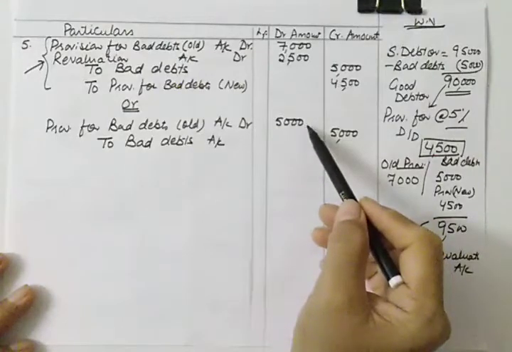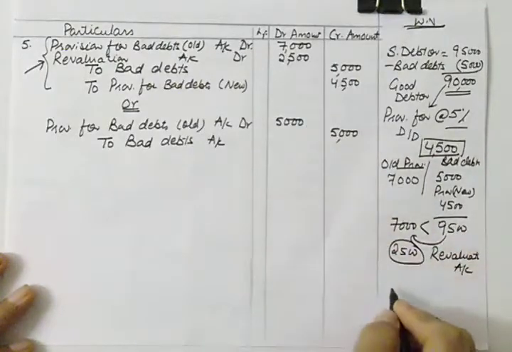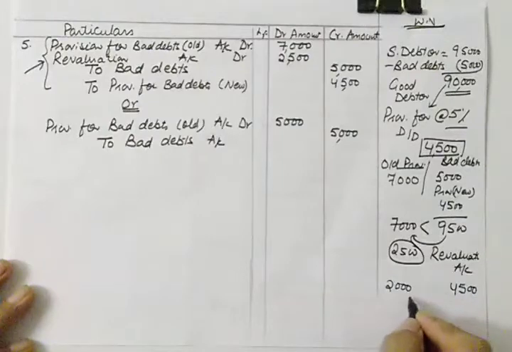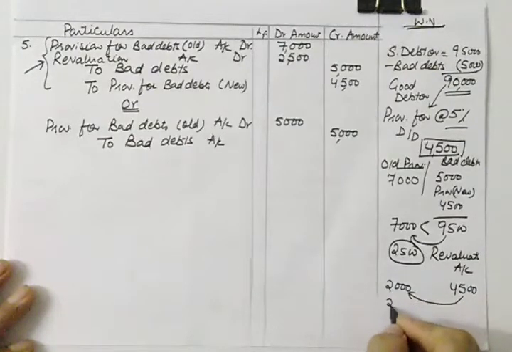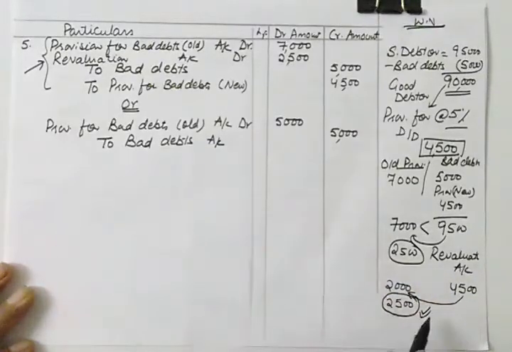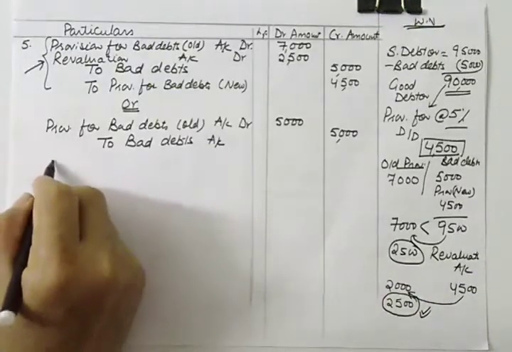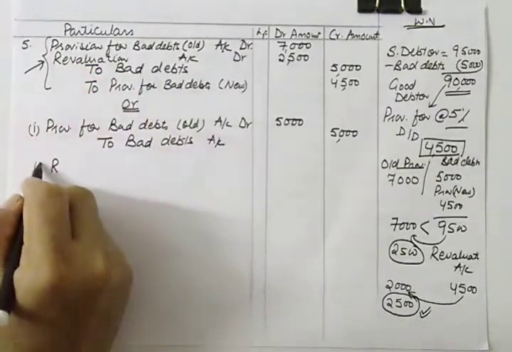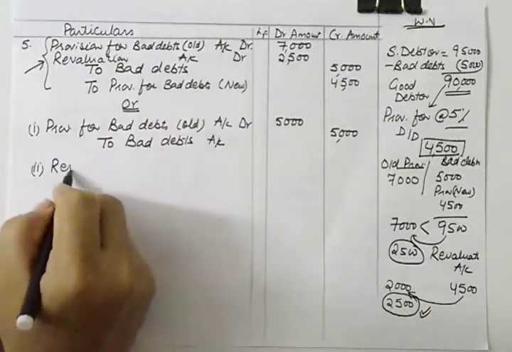So how much provision will be left? So in this case you will be left with a provision of 2,000, and we want to make a new provision of 4,500. So how much extra is needed? Extra provision needed will be 2,500. So this will be done through revaluation. So second entry will be, instead of passing this single entry, you can pass two entries.